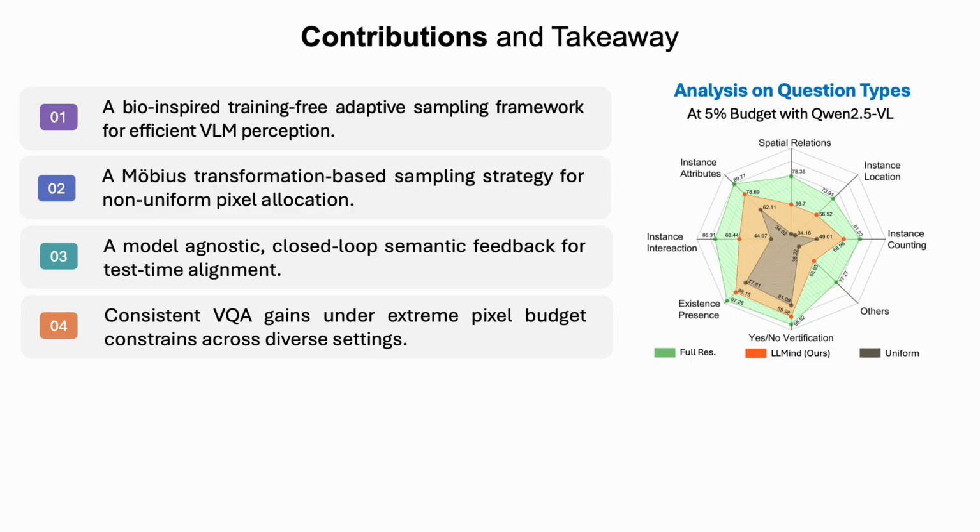The key contributions of this research are a bio-inspired training-free adaptive sampling framework for efficient VLM perception, a Mobius transformation-based sampling strategy for non-uniform pixel allocation, a model-agnostic closed-loop semantic feedback mechanism for test time alignment, and consistent VQA gains under extreme pixel budget constraints across diverse settings.